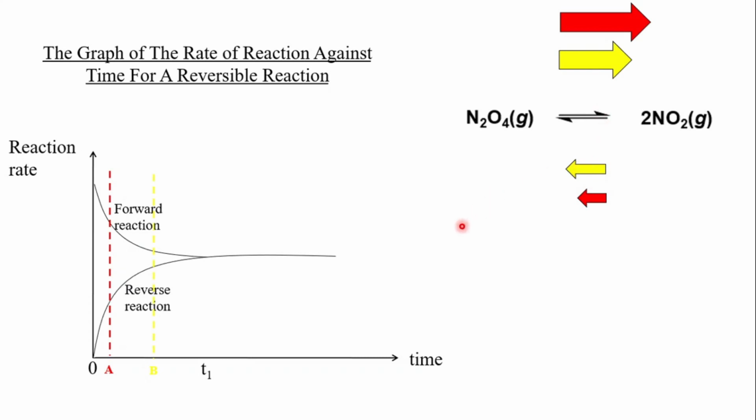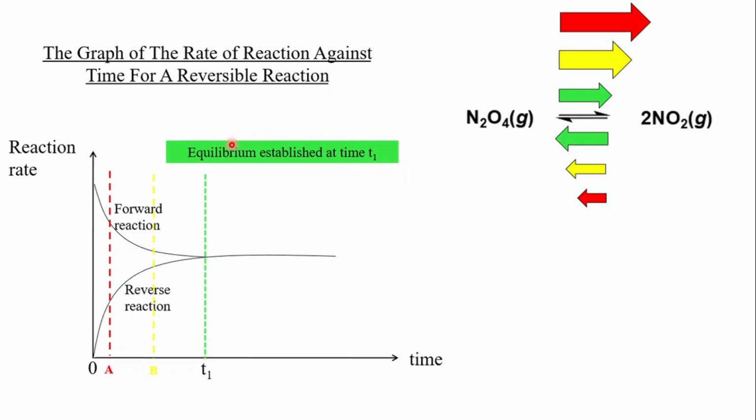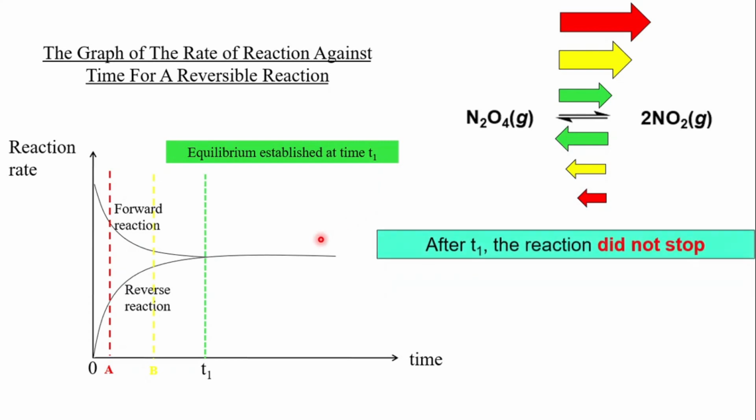And now, at time t1, which is indicated by the green dashed lines here, the rate of the forward direction is the same as the rate of the reverse direction. Hence, we can say that the equilibrium is established at time t1. But what will happen after time t1? As you were already wondering, after time t1, the reaction does not stop.